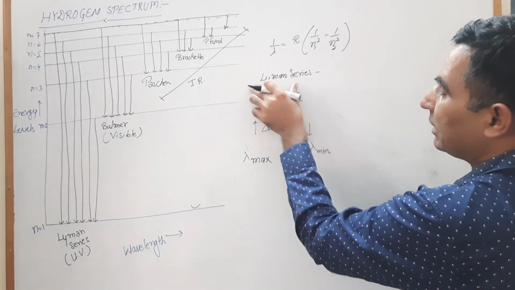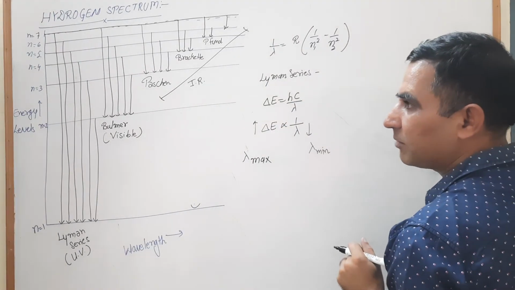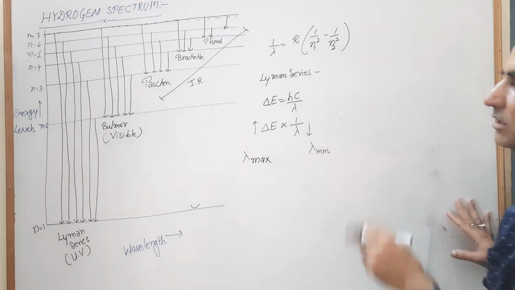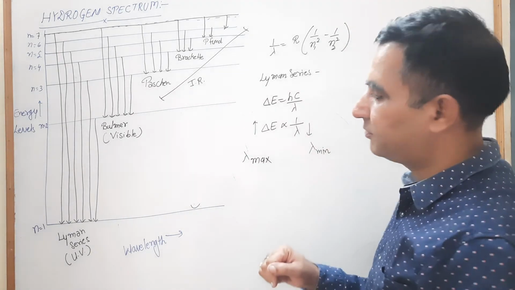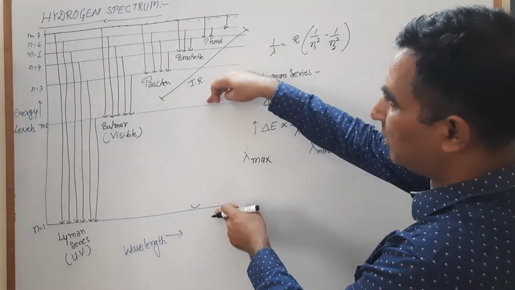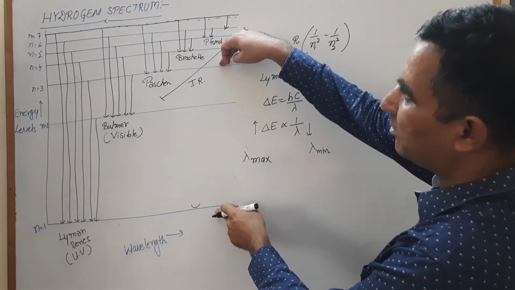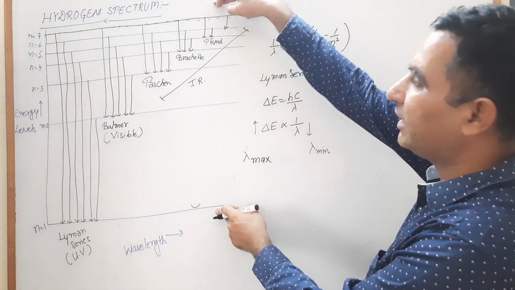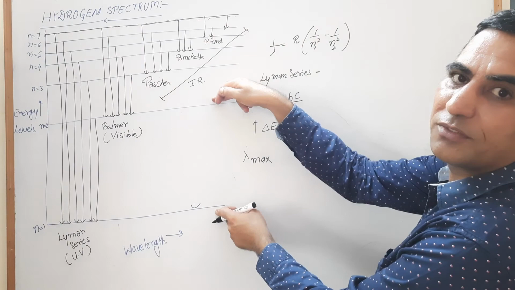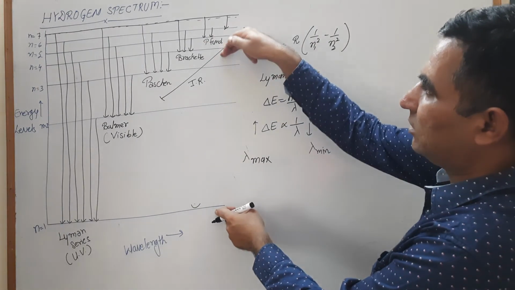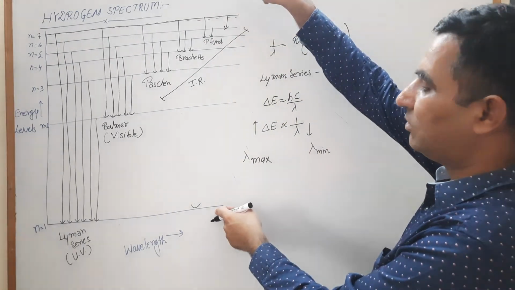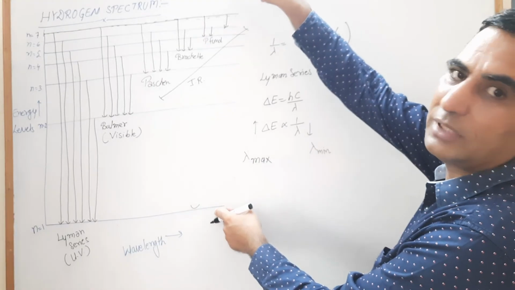That means if we are dealing with the Lyman series, in which case is your del E minimum? It is quite visible that this difference is the minimum. If we go to other energy levels, the value of del E increases, so lambda decreases.